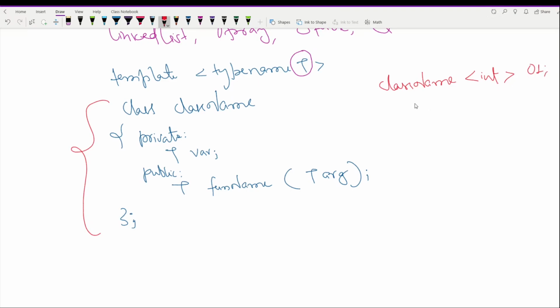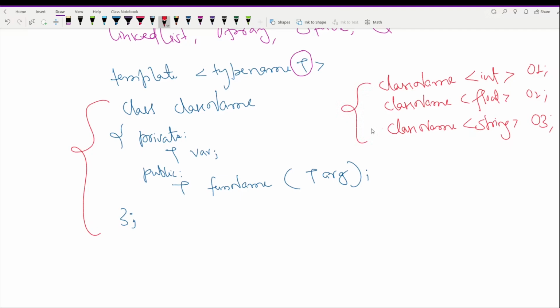Similarly, if you want to have it for float and string, then you have to repeat the same thing, but instead of integer, write float, object name, and similarly write string and object 3. So this is how you can create different objects of the same class.